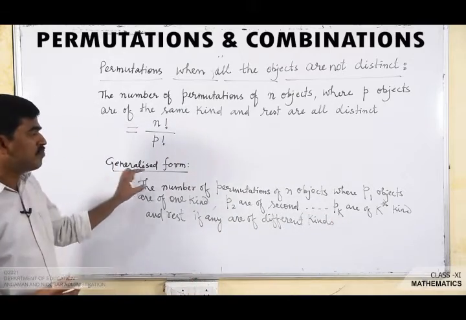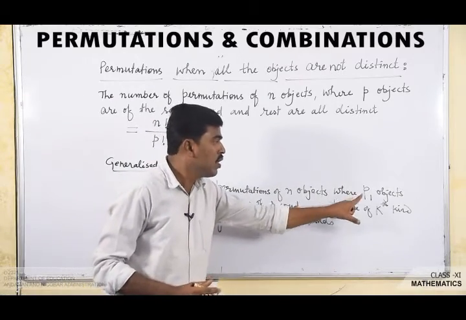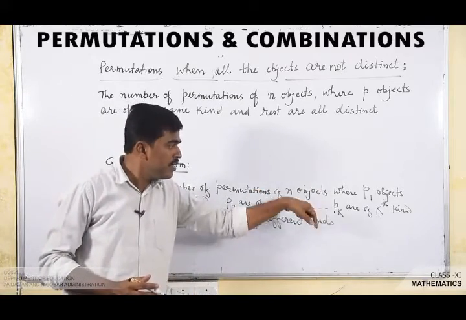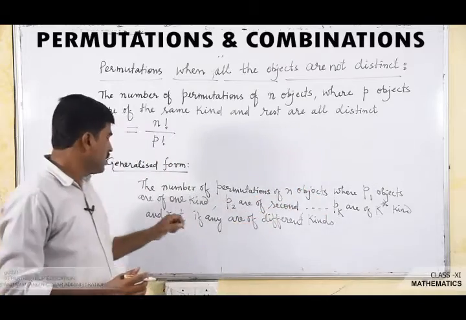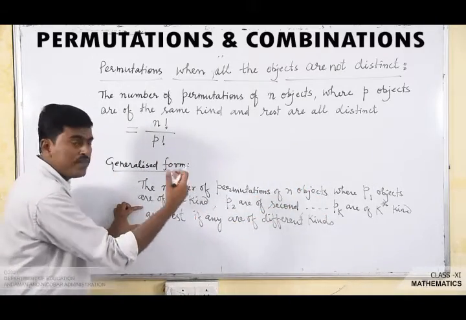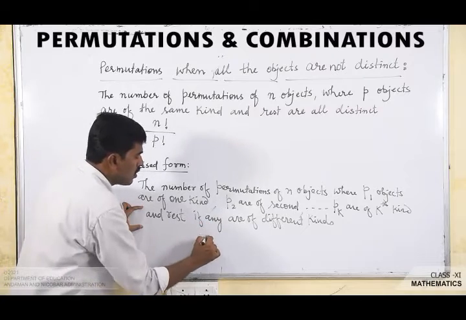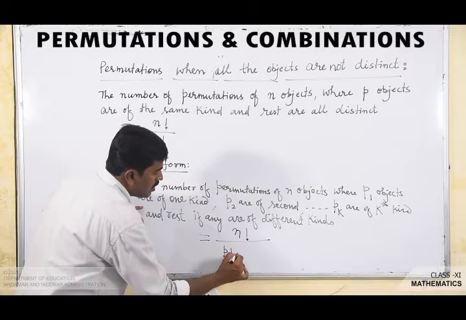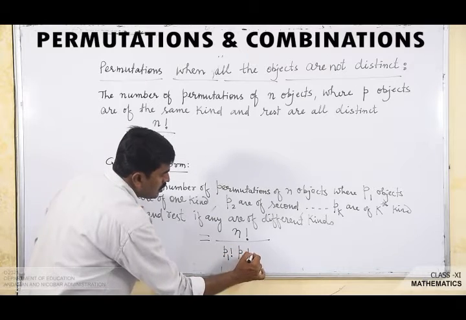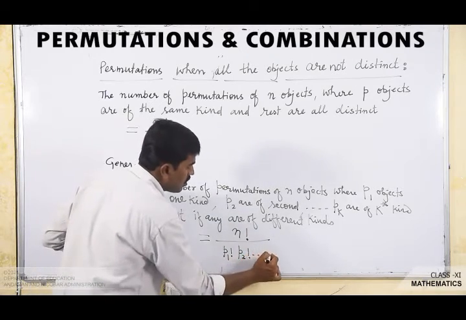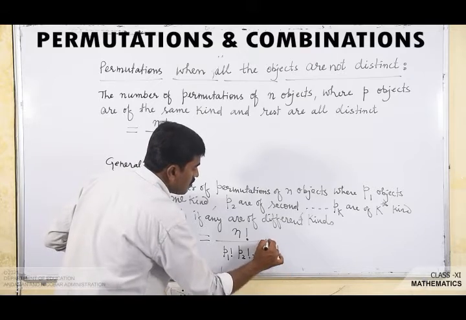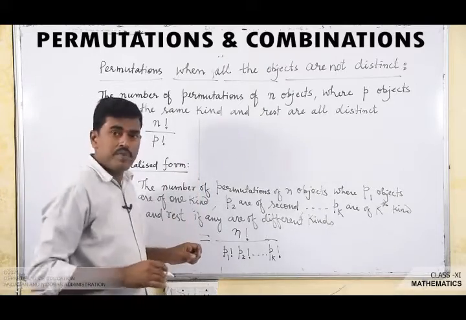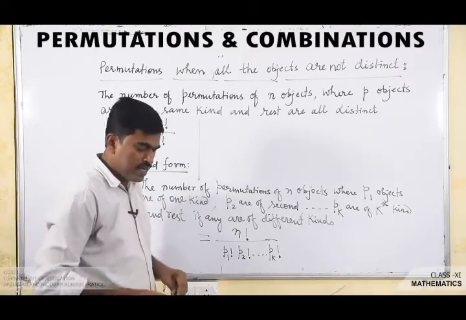What is that? The number of permutations of n objects where p1 objects are of one kind, p2 are of second kind, and so on, pk are of kth kind, and the rest if any are of different kinds, then the number of permutations is equal to n factorial upon p1 factorial into p2 factorial into p3 factorial and so on pk factorial. Let us see one example. You will understand by using one example, it is very easy to understand.